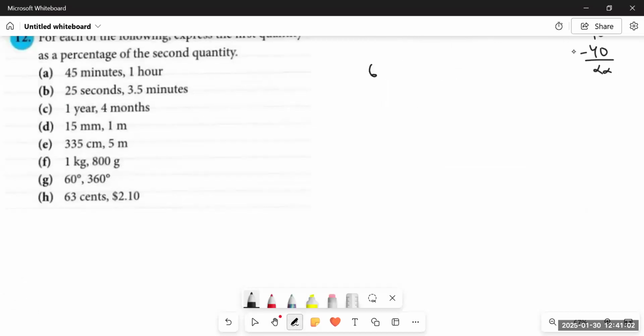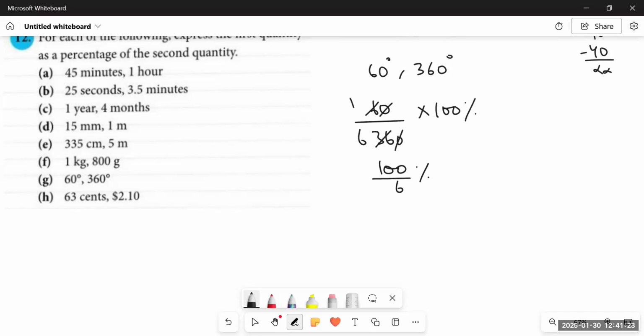Then we have 60 degrees and 360 degrees. Both are degrees, so we do not have to convert any of the quantities. We'll just divide 60 by 360 and multiply it by 100%. That's it. The 0 will cut 0. Then 6 ones are 6, 6 sixes are 36. So what are we left with? 100 upon 6%. Next, since it's a fraction and couldn't be simplified, we'll try to convert it into a mixed number.